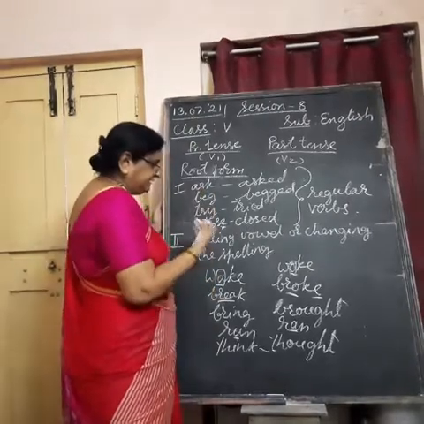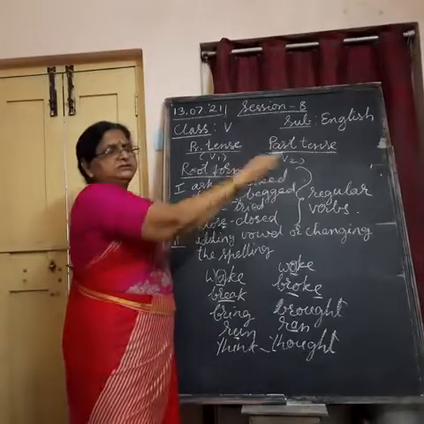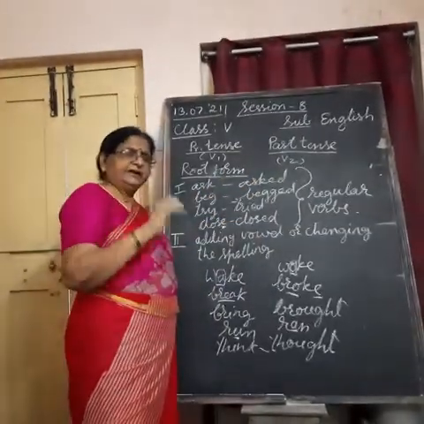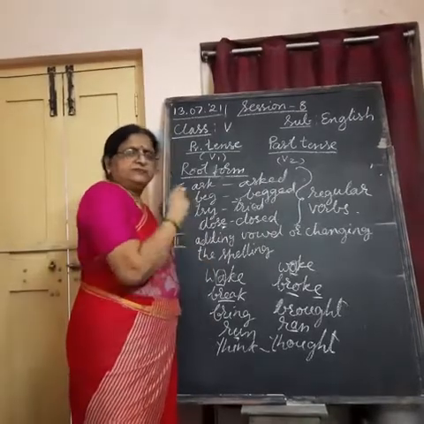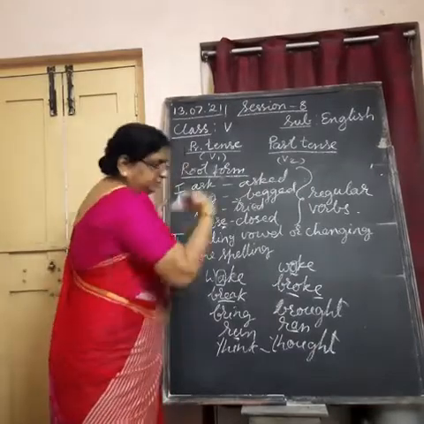In such a case where we change the vowels of the word, its sound changes.